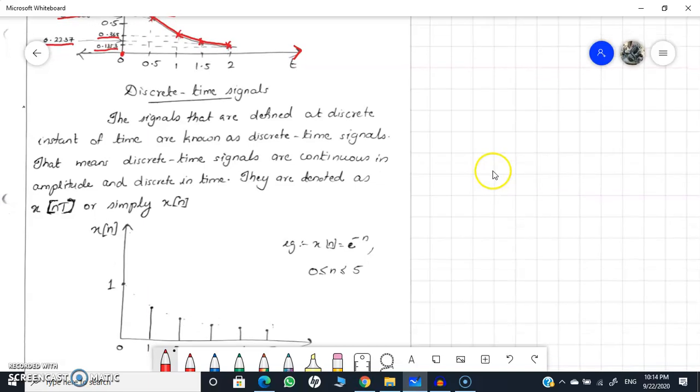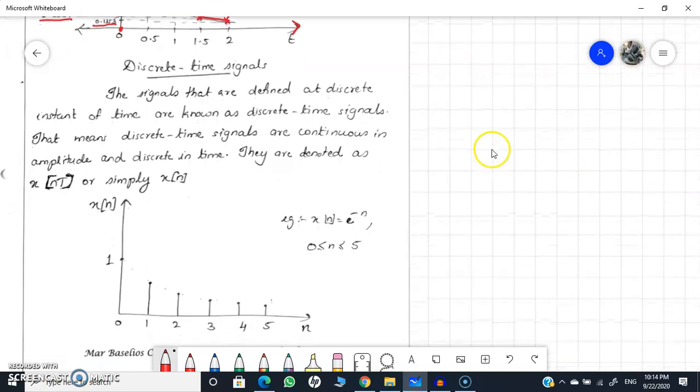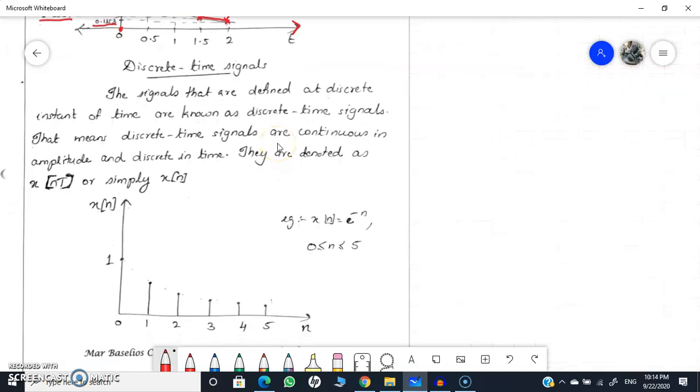The next type of signal is a discrete time signal. So what do you mean by a discrete time signal? Actually, a discrete time signal means the signal amplitude is continuously varying from one value to another, from its initial value to its final value, whatever the values may be, but we are taking the amplitude only at regular intervals of time.